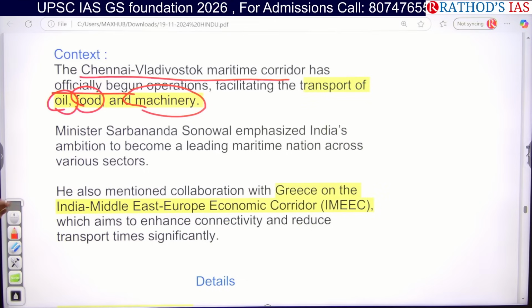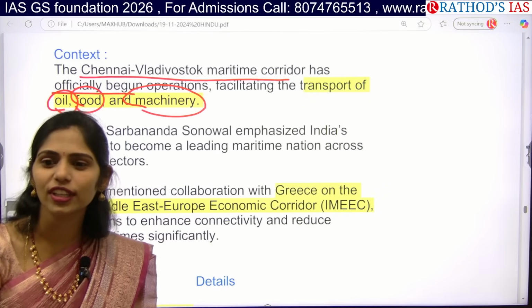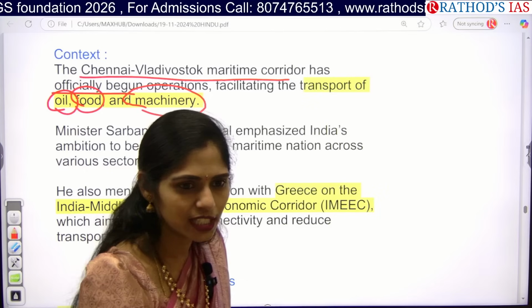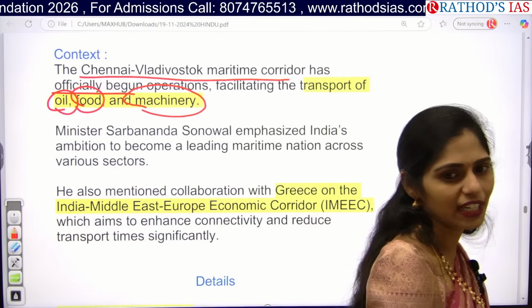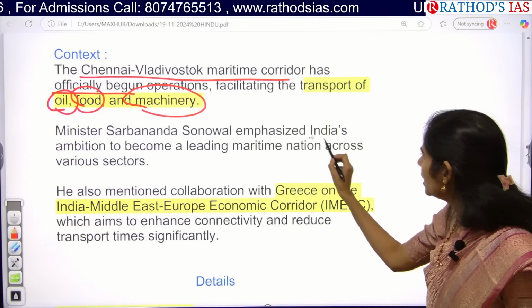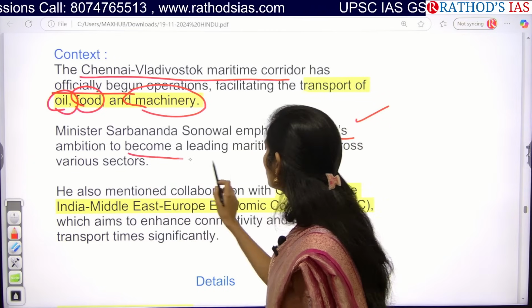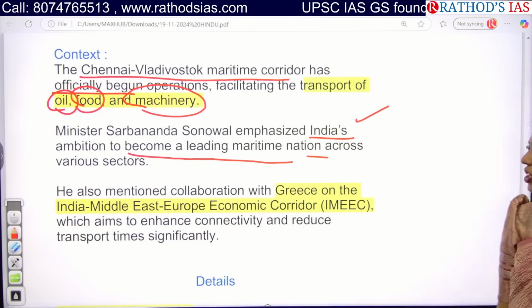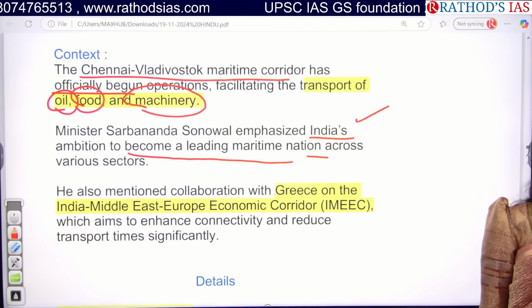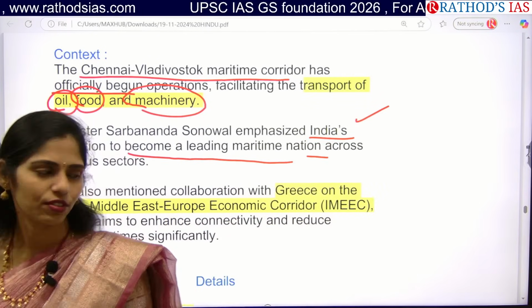Why we came up with this corridor is especially to increase our trade and explore new markets in different countries so that Indian goods will have access. Here we are especially focusing on India's ambition to become a leading maritime nation across various sectors. So because of this, we are coming up with maritime corridors with different countries.